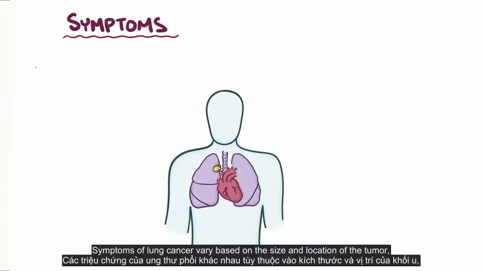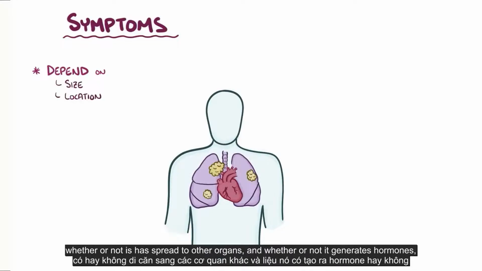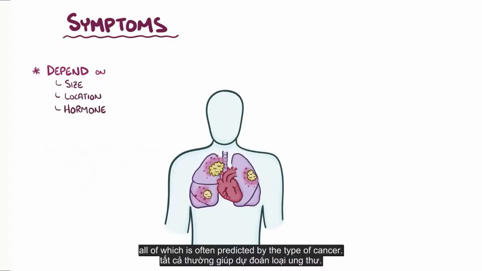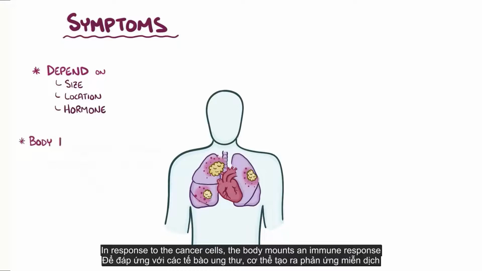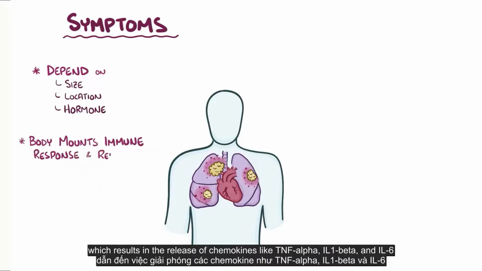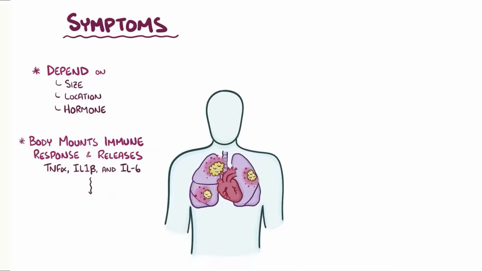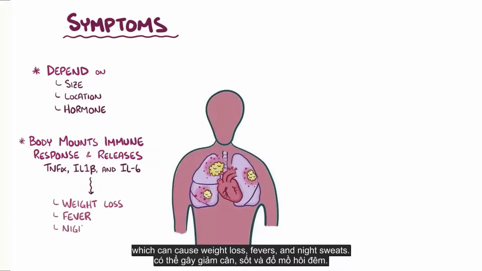Symptoms of lung cancer vary, depending on the size and location of the tumor, whether or not it's spread to other organs, and whether or not it generates hormones, all of which is often predicted by the type of cancer. In response to the cancer cells, the body mounts an immune response, which results in the release of chemokines like tumor necrosis factor alpha, interleukin 1 beta, and interleukin 6, which can cause weight loss, fevers, and night sweats.